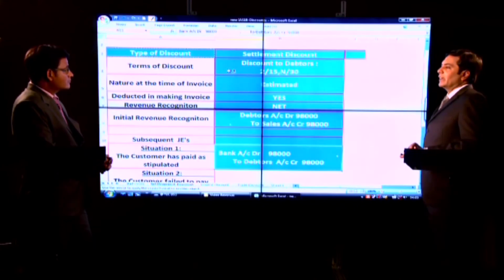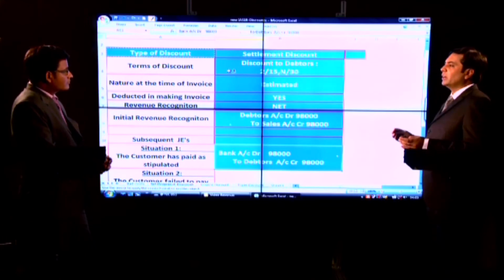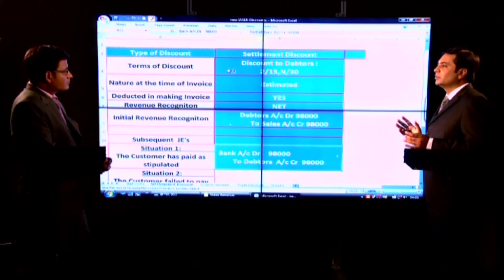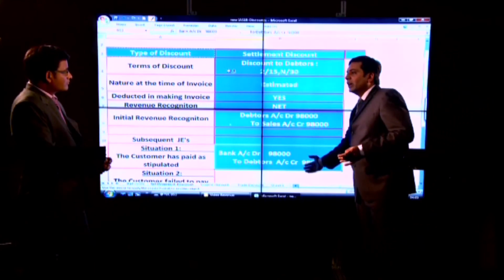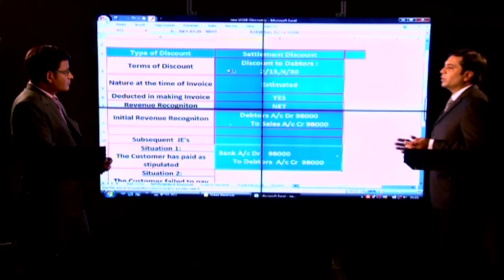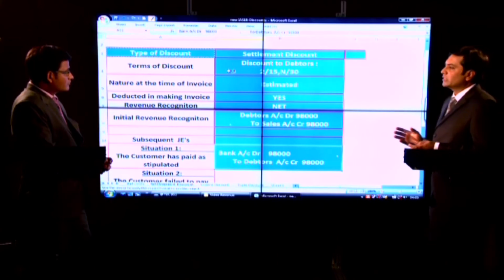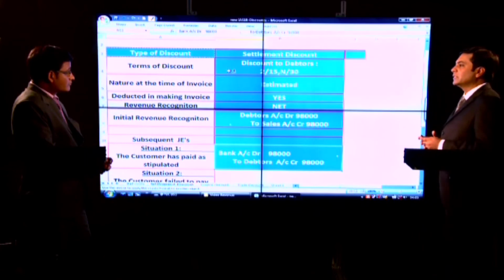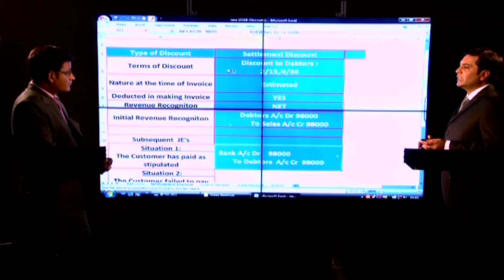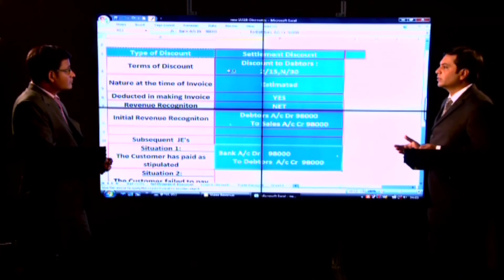Two situations can arise. One, he has paid as we have estimated, then not a problem, bank account will be debited and payment will be received equivalent to 98,000, meaning 2% discount is allowed. Other possibility is that he has failed to pay within the stipulated period of 15 days.